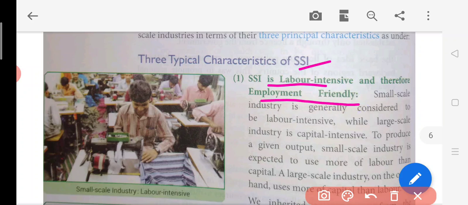Like you can see in the picture, there are some machines, and these people are making clothes. So this is a small scale industry. Basically manpower is required and not too much machinery. Okay, now here it is also employment friendly.